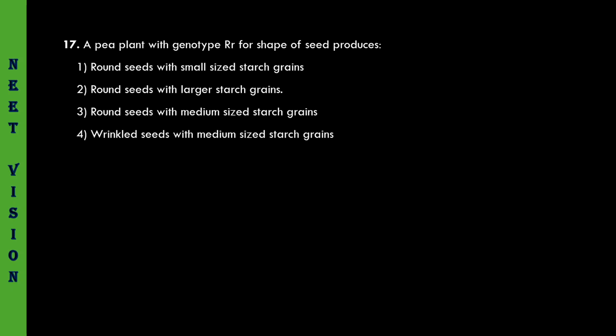So if the genotype is capital R small r, no doubt the seeds are round or smooth, but the starch grains have medium size. Capital R capital R, large sized starch grains are present in the seed. Capital R small r, medium sized. Small r small r, small sized starch grains.